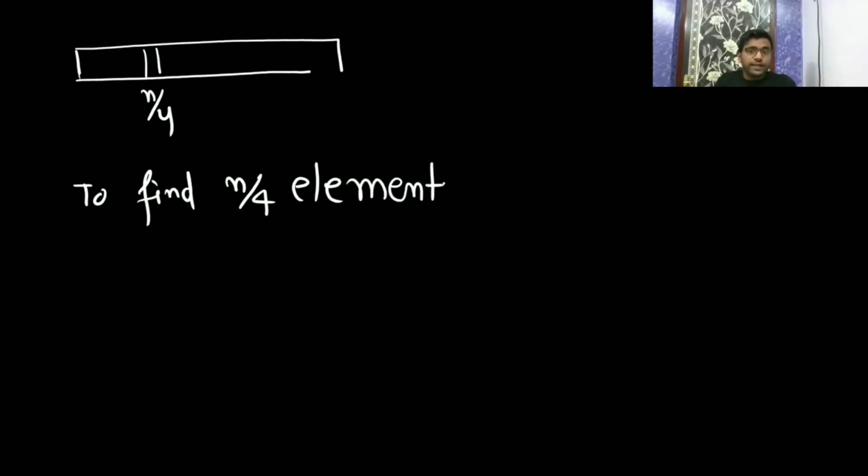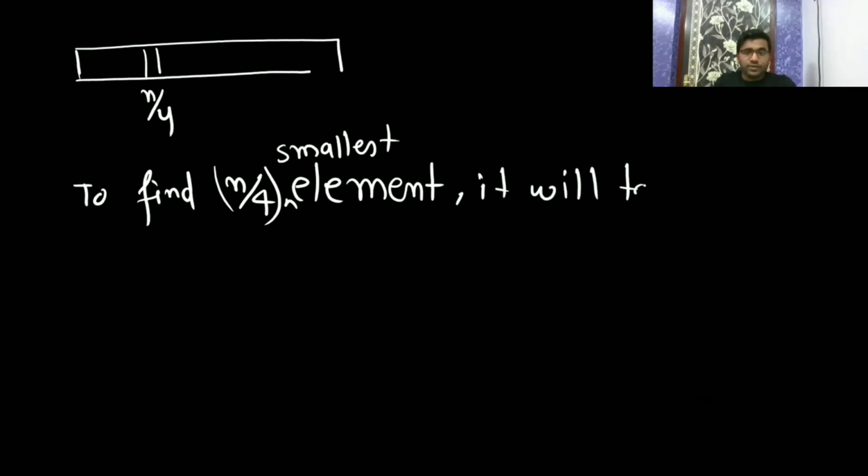You have seen that first you have to find the n by fourth element. The way we have solved the previous question, the same way I am going to solve. To find the n by fourth smallest element, it will take how much time?